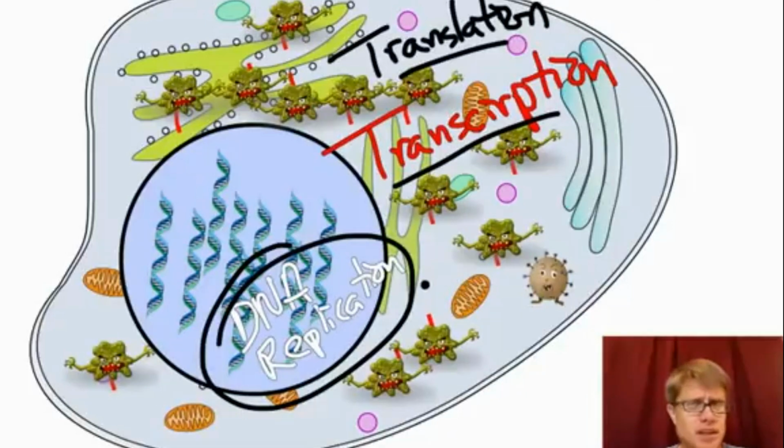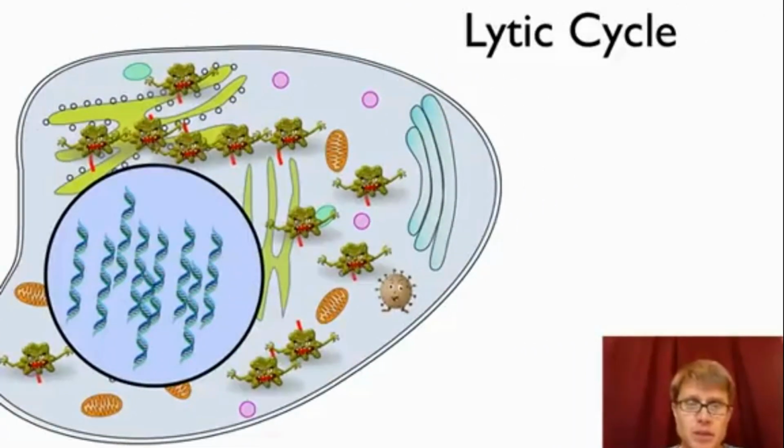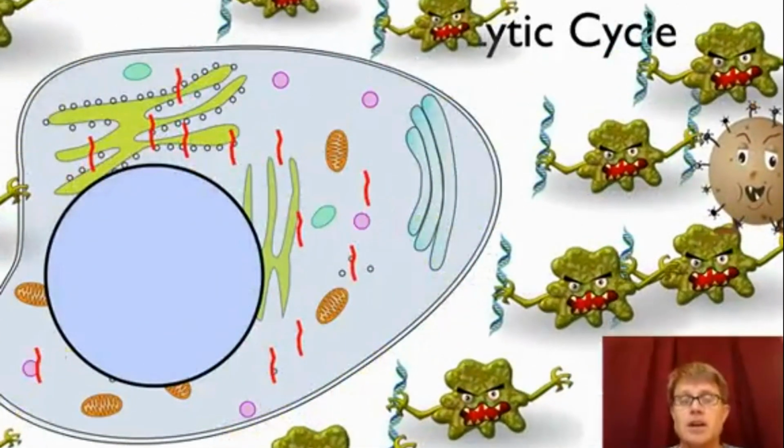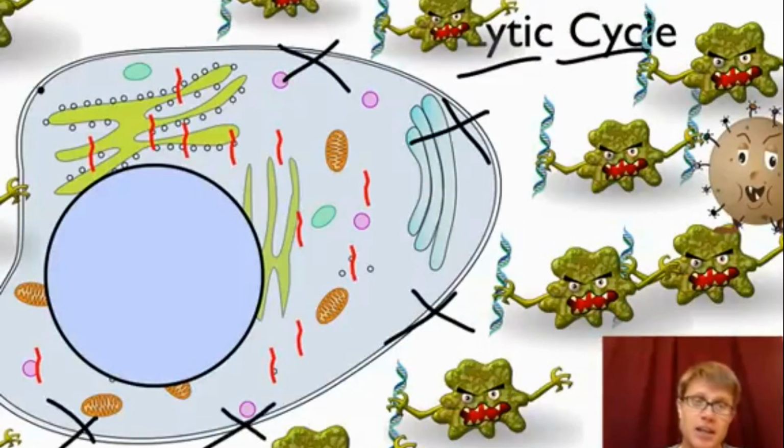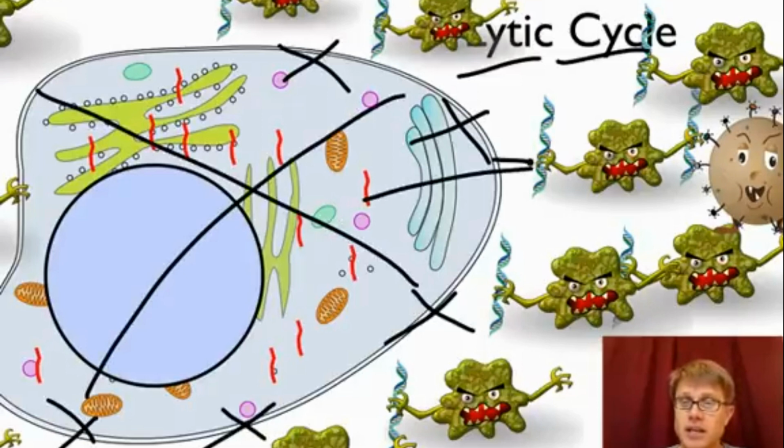And so it's pretty insidious, and you can see why we don't call viruses alive, because they really don't have the machinery of a live cell. They're using the machinery of a cell to actually make copies of themselves. So let me get that out of the way. What happens next? Well, this is why we call it the lytic cycle. The lytic cycle, or to lyse, means to break. And so usually when the virus actually escapes, it'll lyse the cell, it'll destroy the cell,